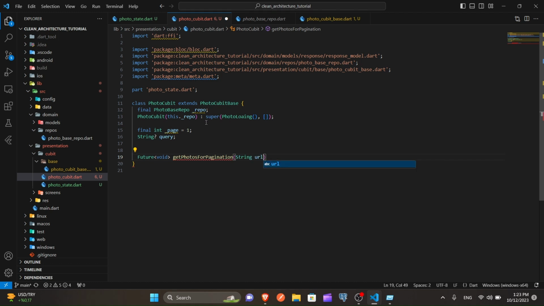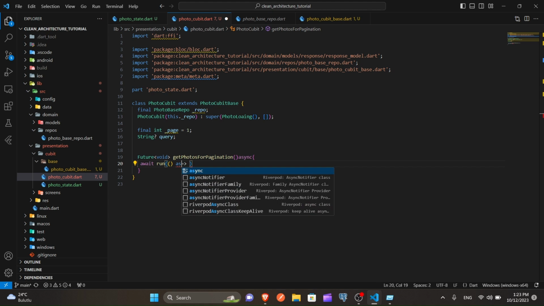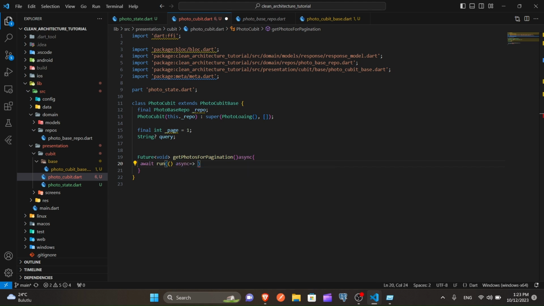For pagination, actually, we don't need a URL. We can just give it right away. As you know, we created the run global function to check whether our block is busy, to avoid multi-requesting, in order not to get stuck. We will give the function right here.